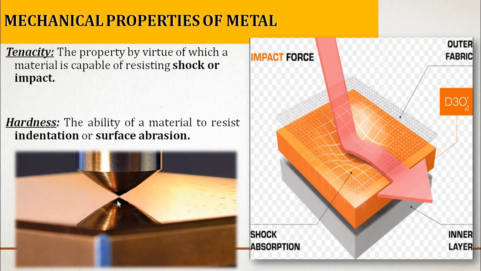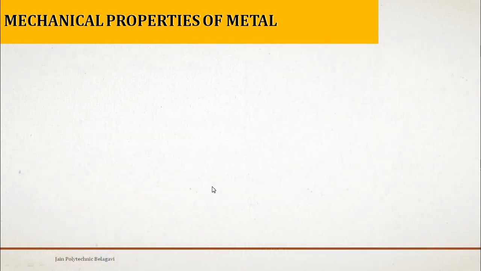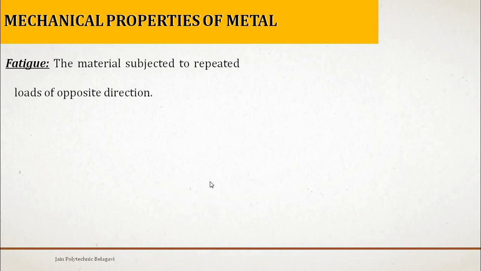So hardness is nothing but the resistance of a material to deformation or indentation, or you can say penetration of the punch. It is not going to show any mark of penetration on the surface. That particular property is said to be hardness. So the ability of a material to resist indentation, to resist penetration, is nothing but hardness. So we will again continue with the next property, that is fatigue.